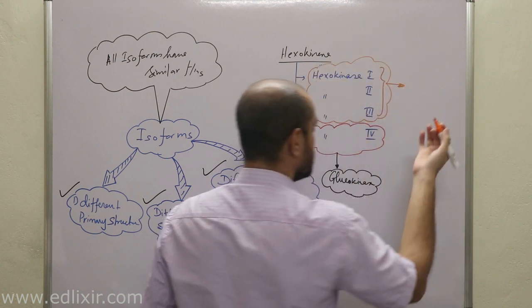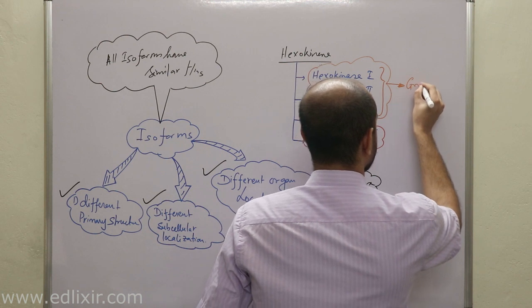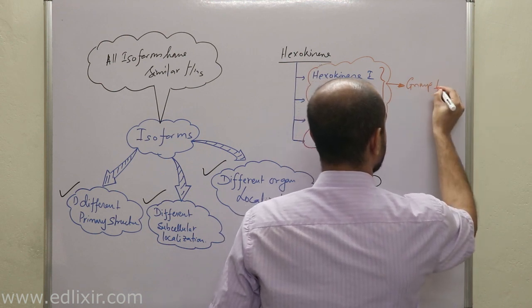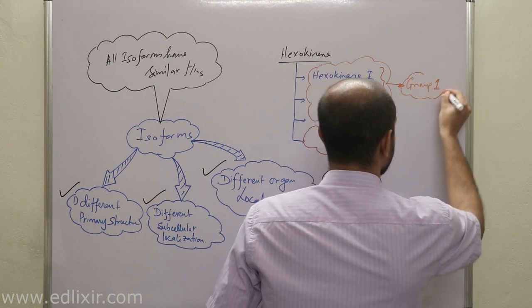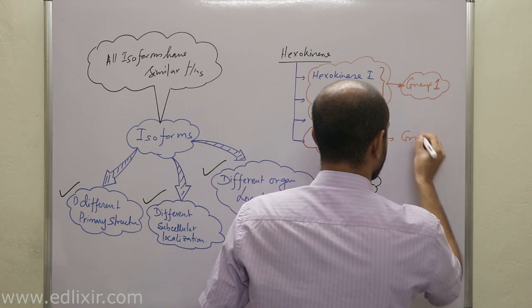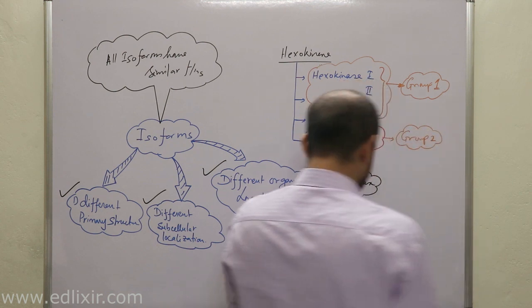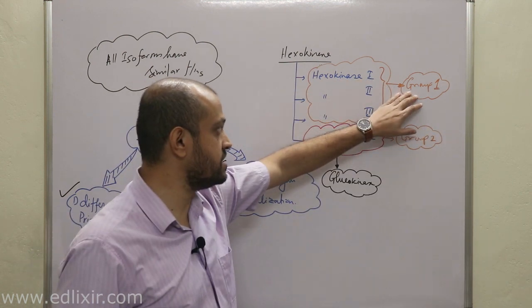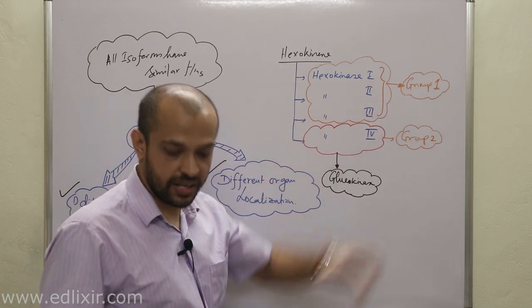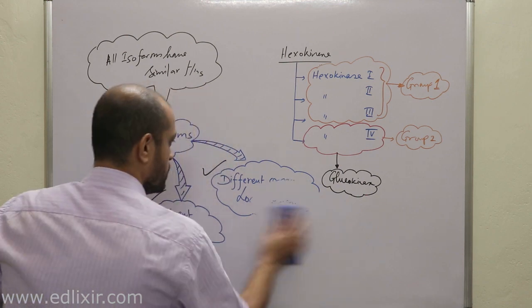Now, this is not textbook material, but this is my own thing. This is group 1 hexokinases, and this is a totally different group 2. We will be talking at first about the group 1 hexokinases, then we will be talking about group 2 hexokinases, okay? Then we will be comparing their actions, okay? Now listen.